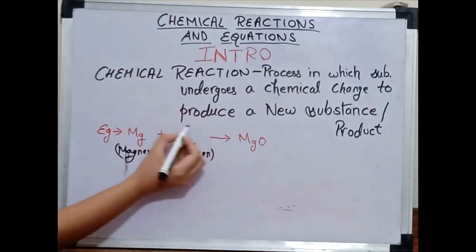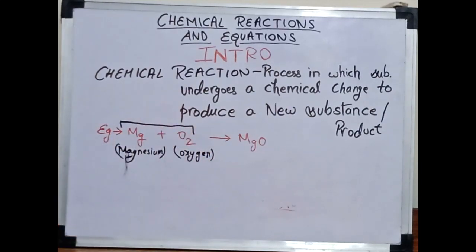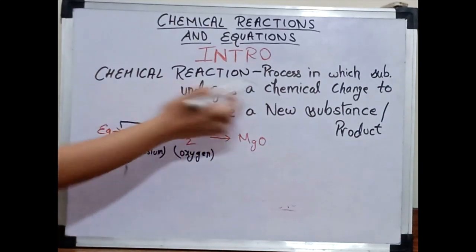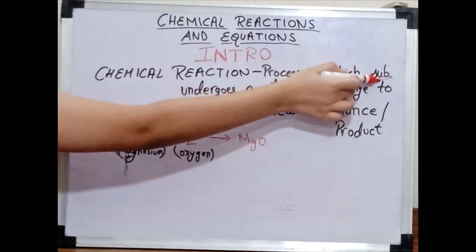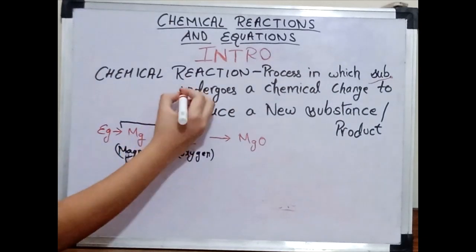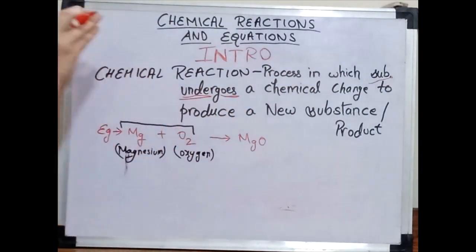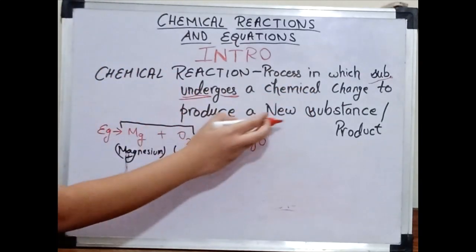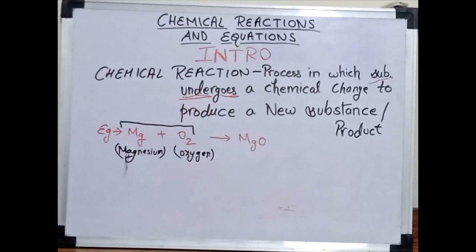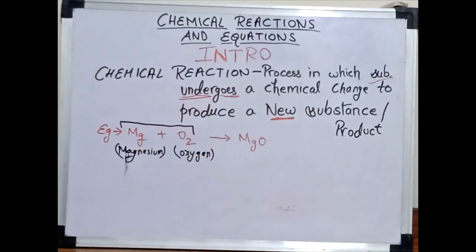So this is a chemical reaction, okay? In this, a substance undergoes a chemical change to form a new substance. Now here we are forming a new substance.